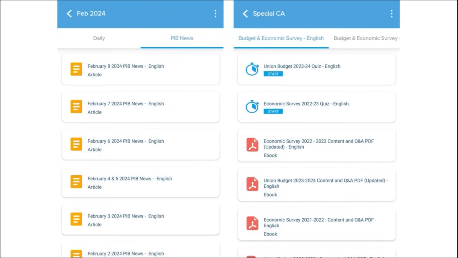Next, we also provide you with important PIB articles on a daily basis so that you can go through these articles and have an insight about that particular topic. Not just this, we also make sure to provide you important events that are happening globally and make sure to give you the right analysis.